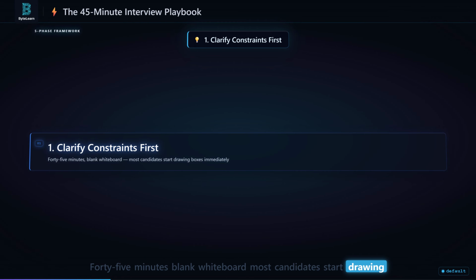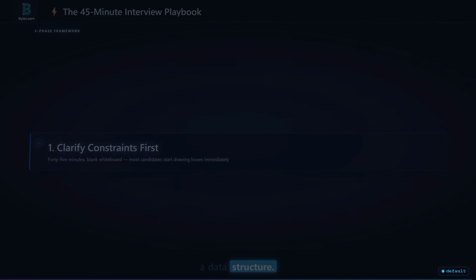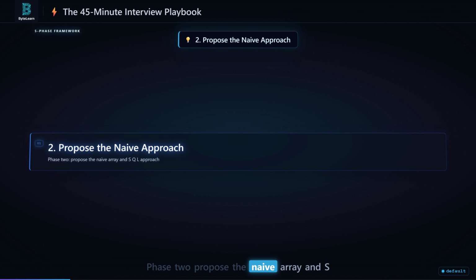45 minutes, blank whiteboard. Most candidates start drawing boxes immediately. That is the first mistake. Phase 1 is clarifying constraints. Ask for the transaction volume and latency budget before you even mention a data structure. Phase 2. Propose the naive array and SQL approach. Run the math to show why 20,000 transactions per second causes a database collapse.